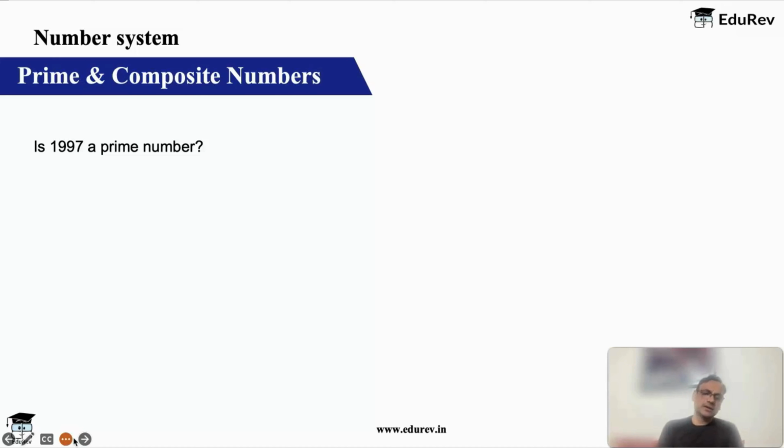Let's look at, is 1997 a prime number? What did I tell you? What will you require to do for this? First, is this of the type 6n plus minus 1? Now this is a hit and trial. If you take n as 300, you'll get 1800. I still need about 190 more. So I take 30 more. I take n as 330. If you take 330, you'll get 1980, right?